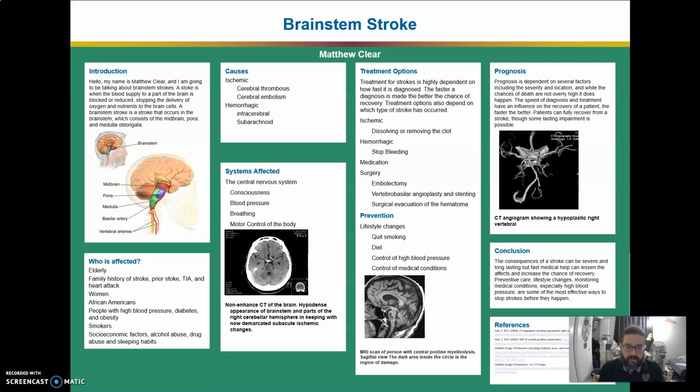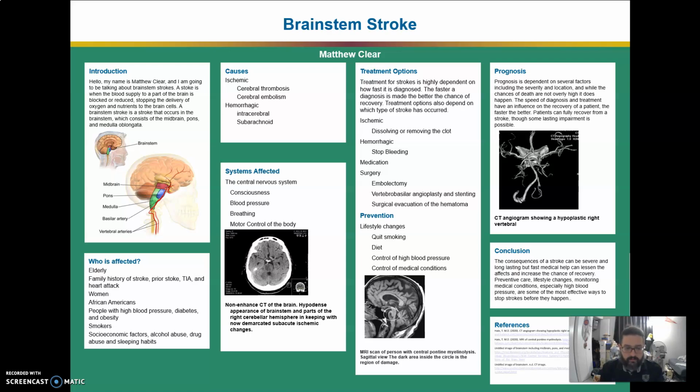The central nervous system is the primary system affected by a brainstem stroke. The brainstem controls all basic activities of the central nervous system, which means that a stroke in this area can affect consciousness, blood pressure, breathing, and all the motor control of the body. It can even do so much damage that the patient suffers from what's called locked-in syndrome, where they are only able to move their eyes.